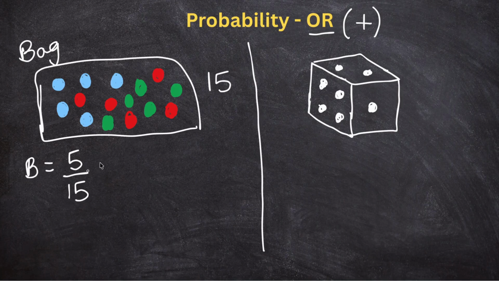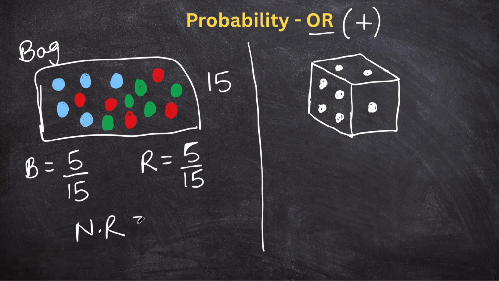Similarly, if I asked you what is the probability of red balls, you would count 1, 2, 3, 4, 5. So the probability of getting a red ball is also 5 over 15. Now, if you remember, we also did a tricky case. What is the probability of not getting a red ball? So you count everything else but the red ball. That should be 10, but let's count it together. Anything but red: 1, 2, 3, 4, 5, 6, 7, 8, 9, and 10. We did not count the red. So the probability of getting not red is 10 over 15.